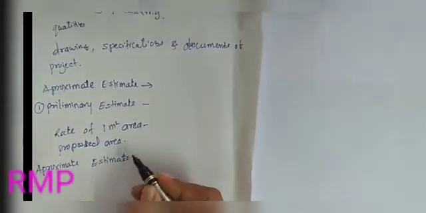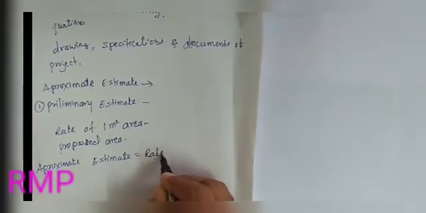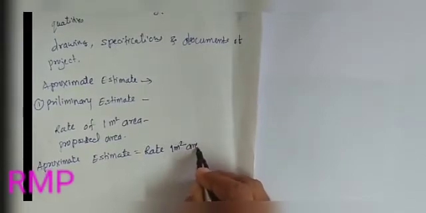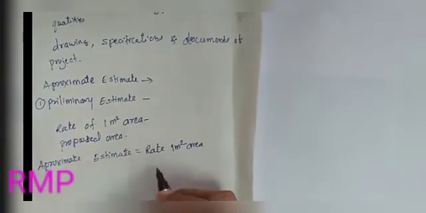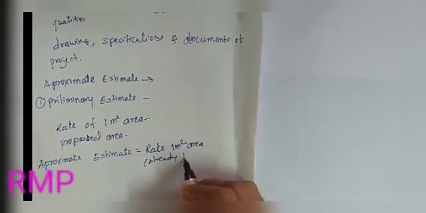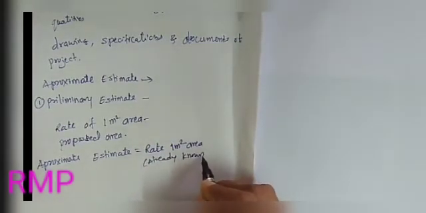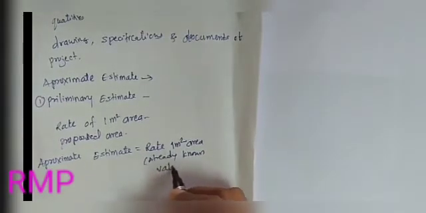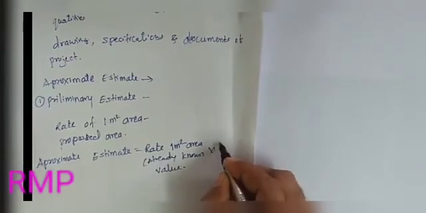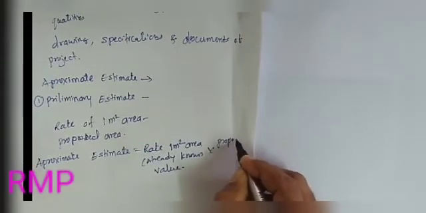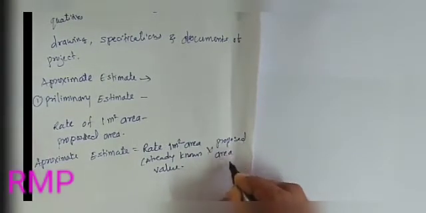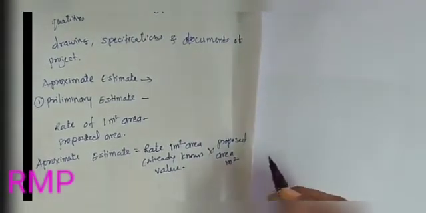Okay, so the approximate estimate is equal to the rate for 1 square meter area, an already known value, into the proposed area of work in square meters.